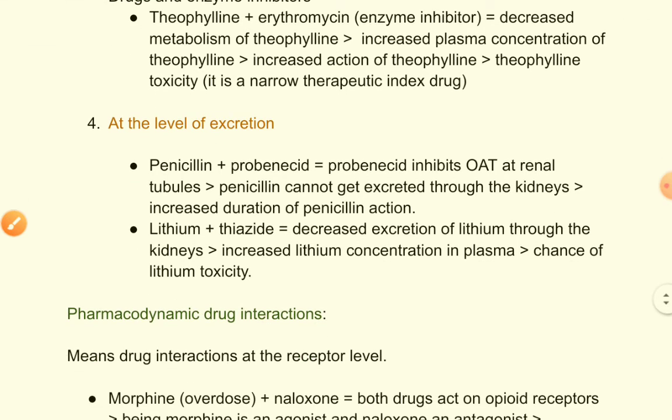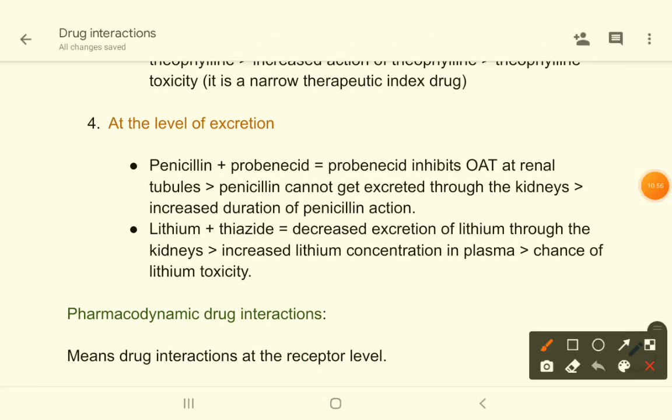Then come to lithium and thiazide. If you give lithium and thiazide diuretics simultaneously, then there is decreased excretion of lithium through the kidneys, because lithium and sodium compete for reabsorption within the renal tubules. We will talk about these things later when we study lithium in bipolar mood disorder.